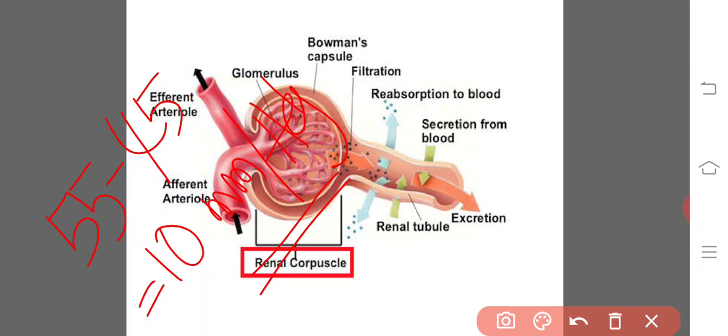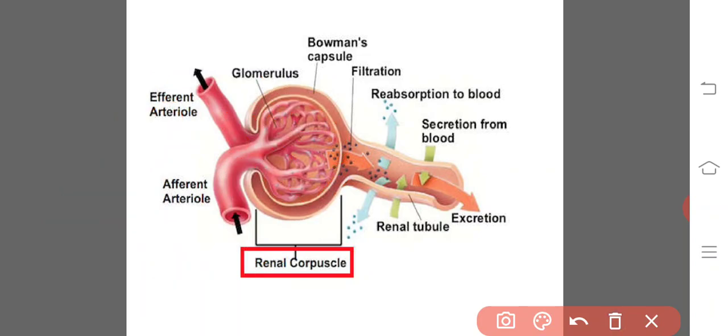This is also very essential to know, the diameter of the blood vessels, and why there is a difference in the pressure. For example, the afferent arteriole's diameter is somewhat more when compared to the efferent arteriole. In the previous class we discussed that the efferent arteriole's diameter is always lesser than that of the afferent arteriole.